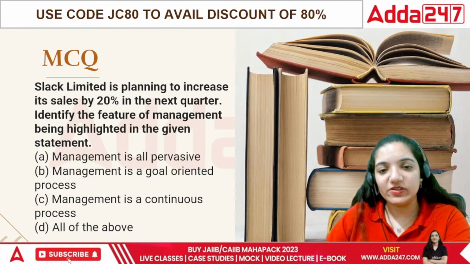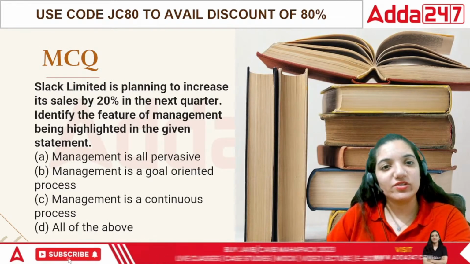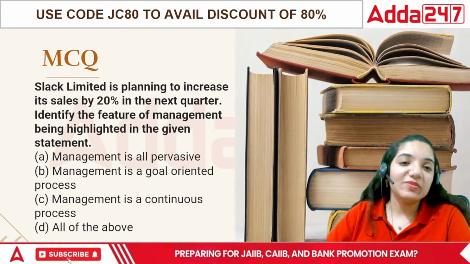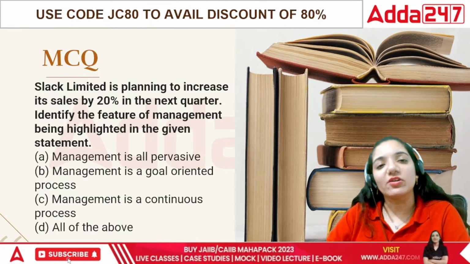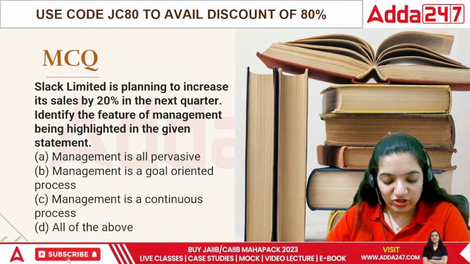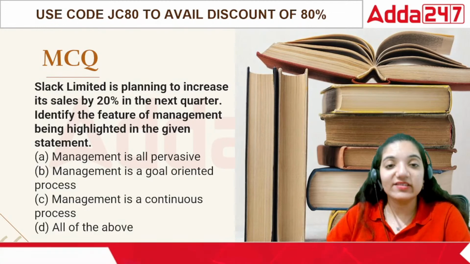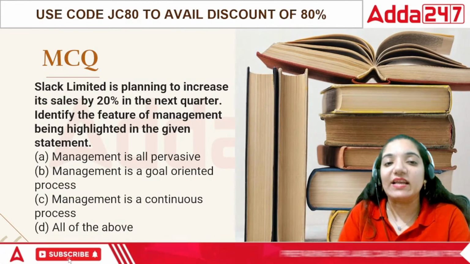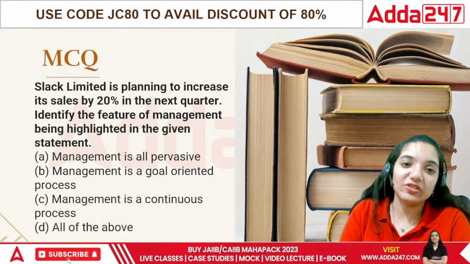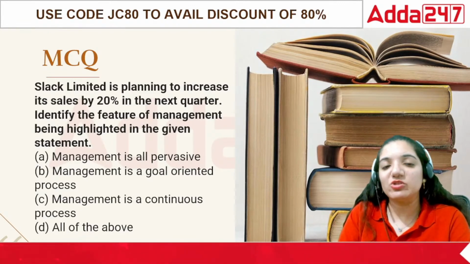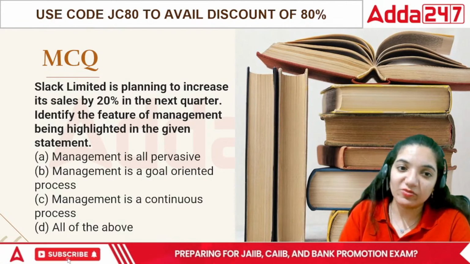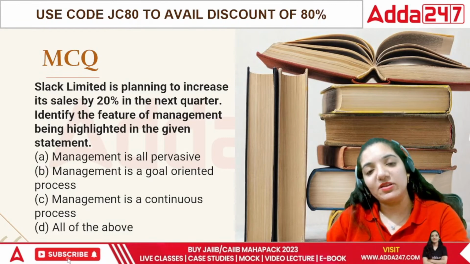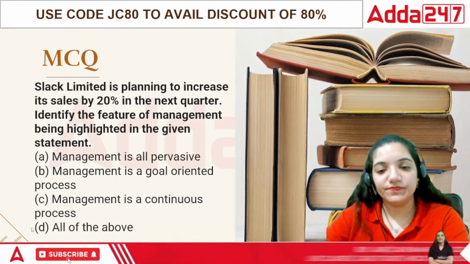Okay, here comes the first question, everyone. The first question says that Slack Limited is planning to increase its sales by 20% in the next quarter. This particular organization is thinking that they wish to increase their sales in the next quarter. Identify the feature of management being highlighted in the given statement. Management is all pervasive, management is goal oriented, management is a continuous process, and it is all of the above. In this case, what can be the answer?